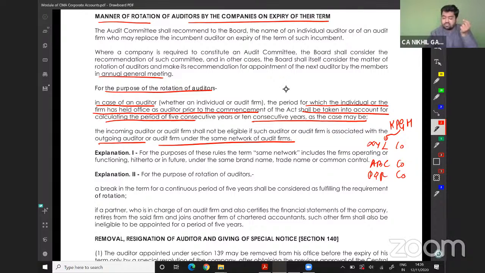If XYZ has worked for 10 years, we cannot appoint ABC or PQR for our audit because all three are under the same umbrella of KPMG.